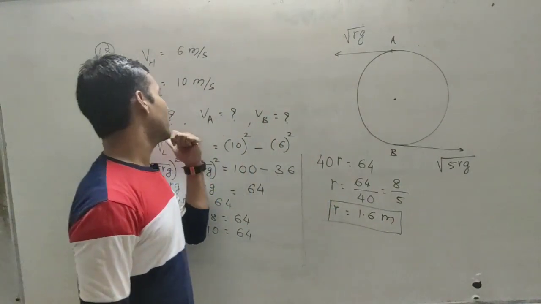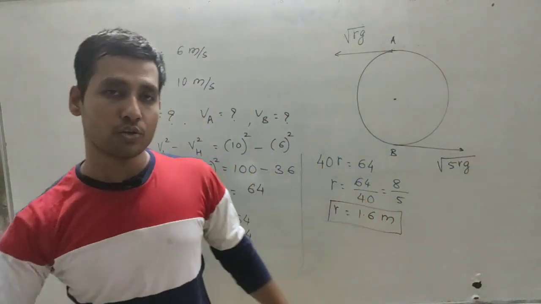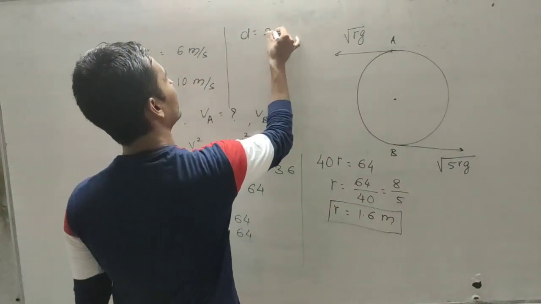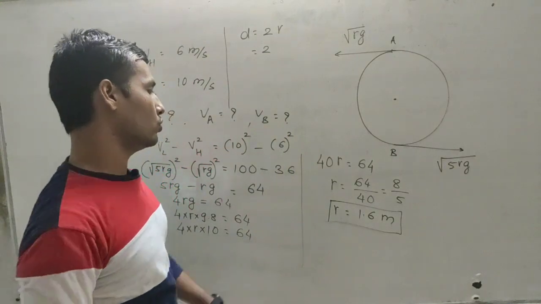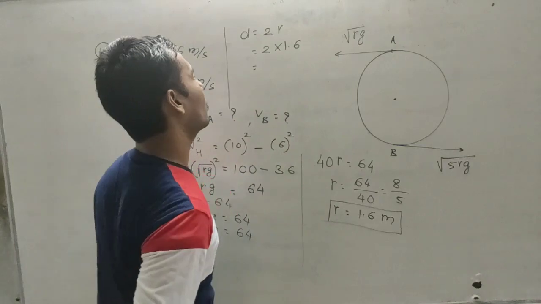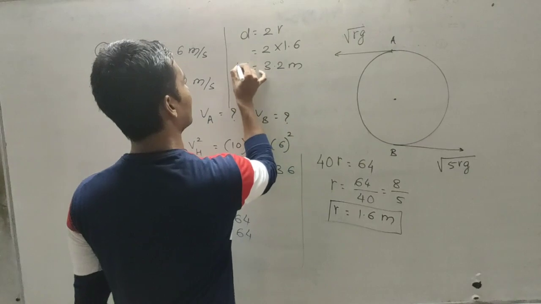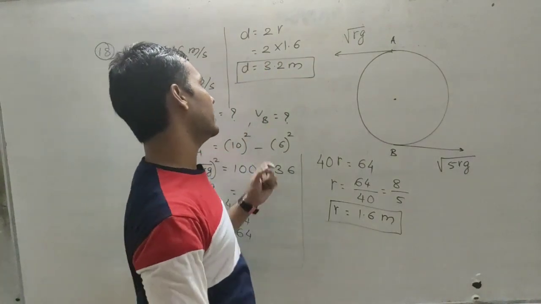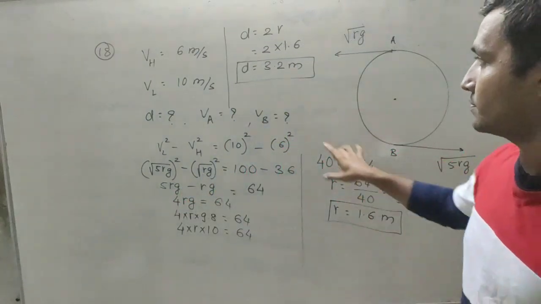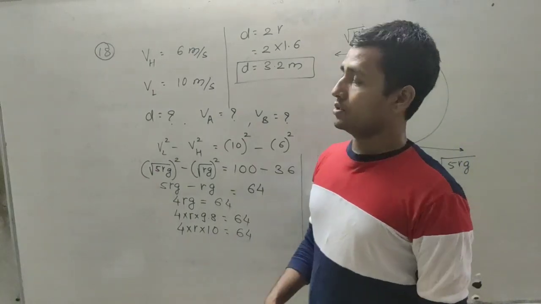But we have to find the diameter. How can you find the diameter? You know that d is equal to 2 into r. So 2 into 1.6 is 3.2, and the unit is meter. So this is our answer, d is equal to 3.2 meter. This will be the diameter of that sphere of death. So write down this.